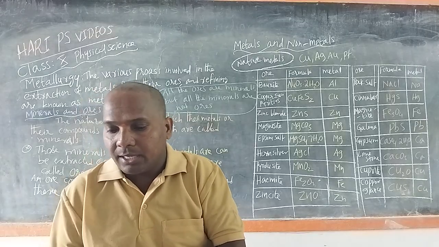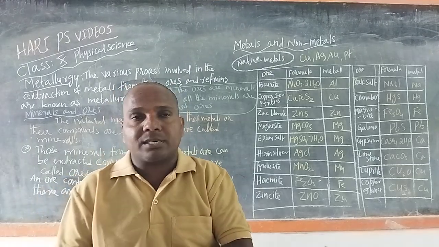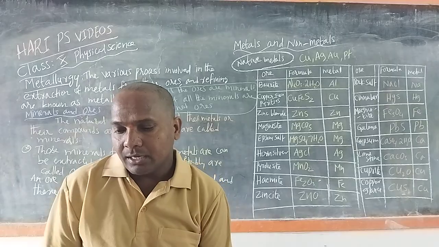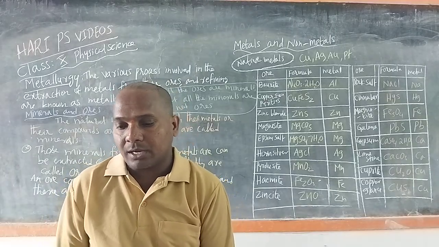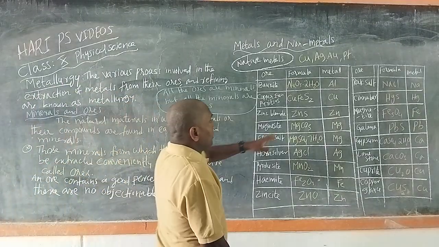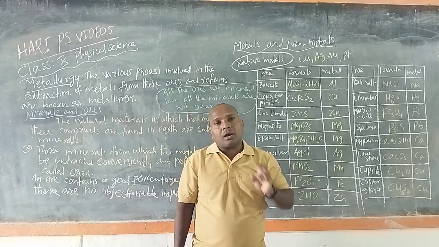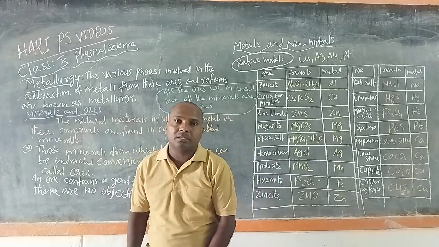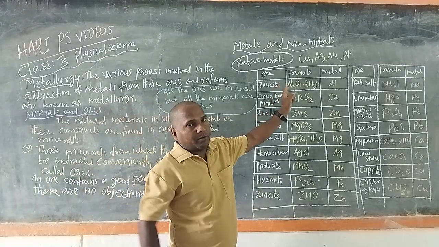However, it isn't economically feasible to extract it from most of these minerals. The usual ore from which it is profitably extracted is bauxite, which contains approximately 60 to 70% aluminum. The most abundant metal in the earth crust is aluminum, but bauxite is the profitable ore.